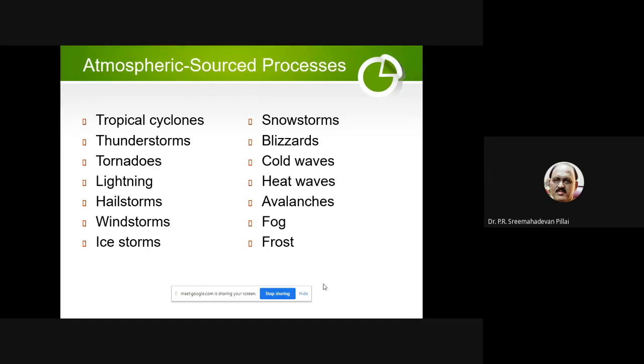What is the basic difference? What are the different types of atmospheric sourced, meaning coming from the atmosphere? Tropical cyclone. What do you mean by tropical? Ushmala, can you tell me what is tropical? You would have heard Tropic of Cancer, Tropic of Capricorn. What do you mean by tropic?